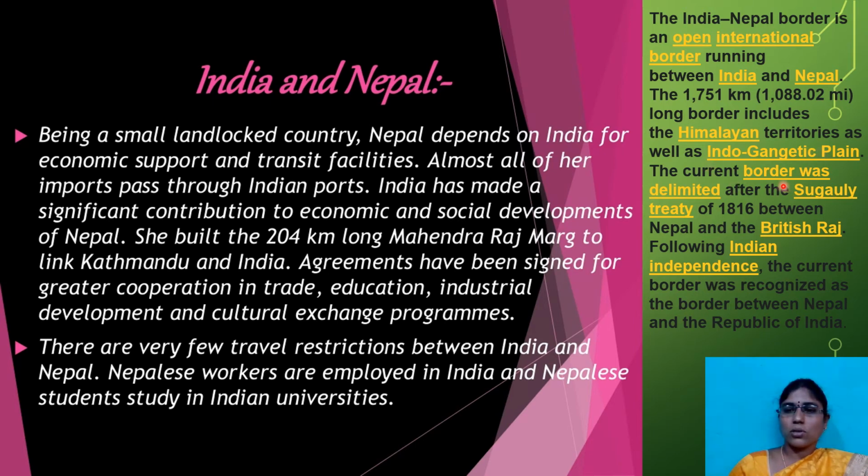The current border was delimited after the Sugauli Treaty of 1816 between Nepal and the British Raj, and following independence it was recognized as the border between Nepal and the Republic of India. So the total length of this line is 1751 kilometers. There is no name for this one. We just call it the India and Nepal border line.